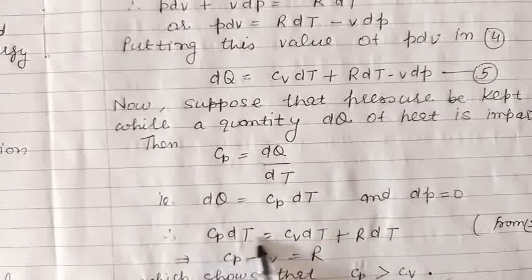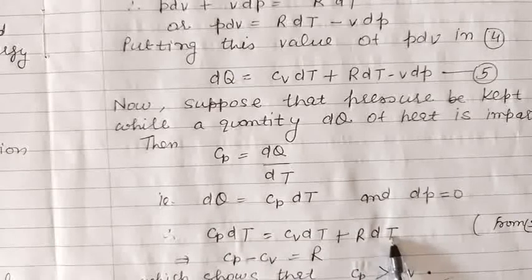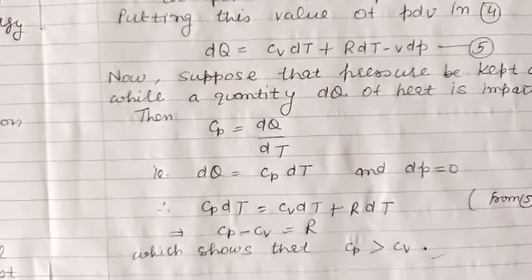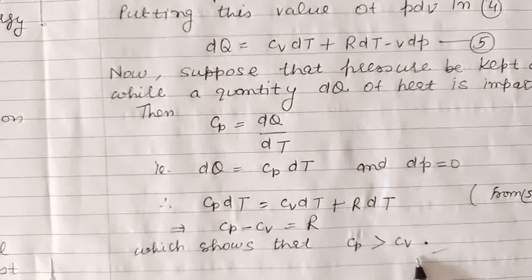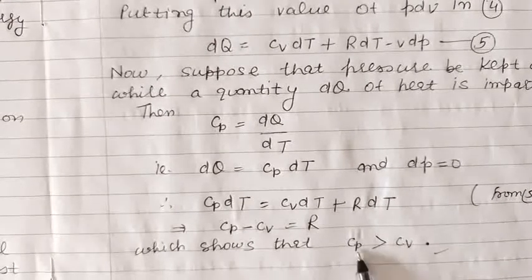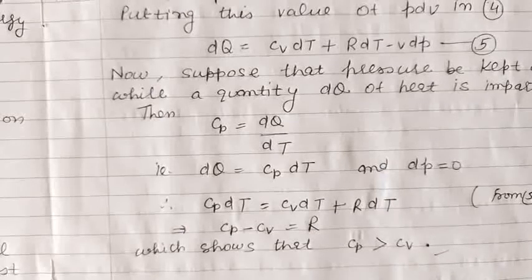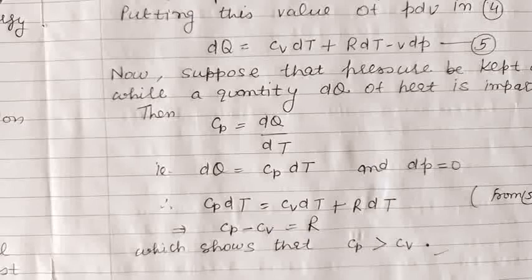Now in this equation, throughout, we can divide by dT. So we get Cp is equal to Cv plus R. It means Cp minus Cv is equal to R. So this shows that Cp is greater than Cv, meaning the specific heat at constant pressure is greater than the specific heat at constant volume. So this proves that Cp is always greater than Cv.